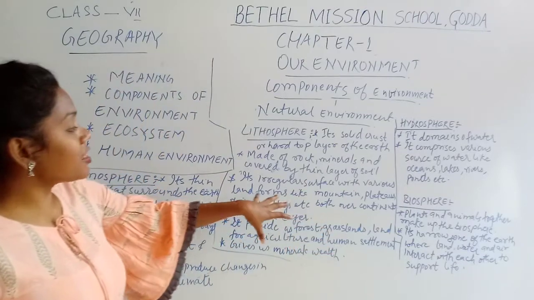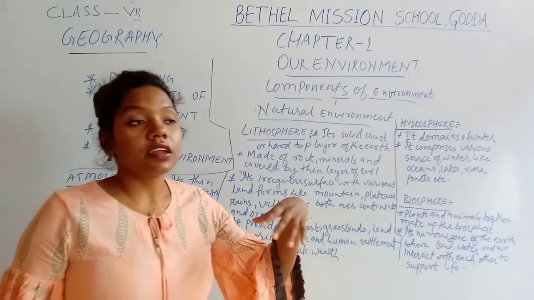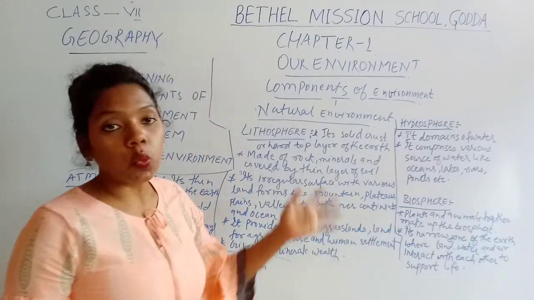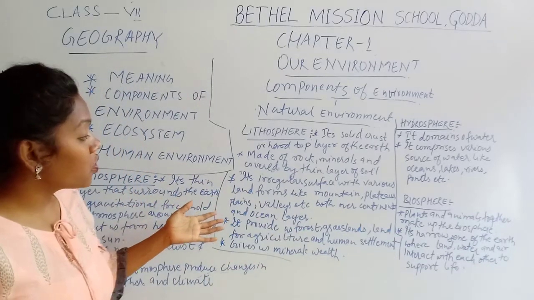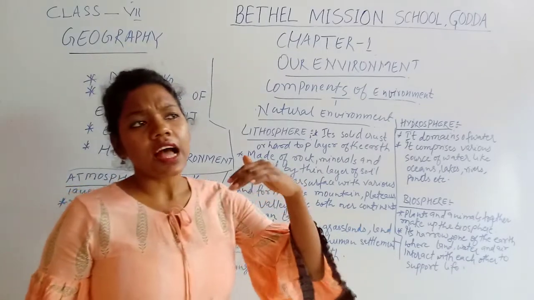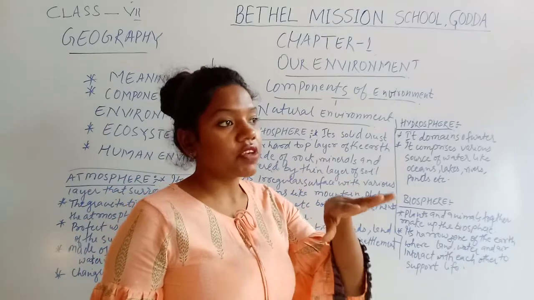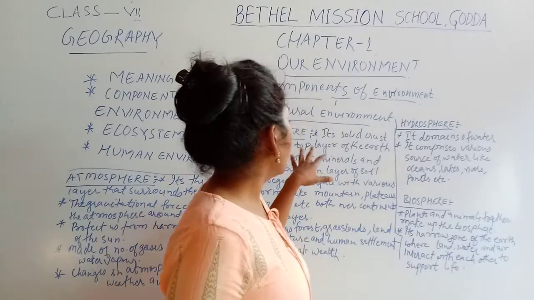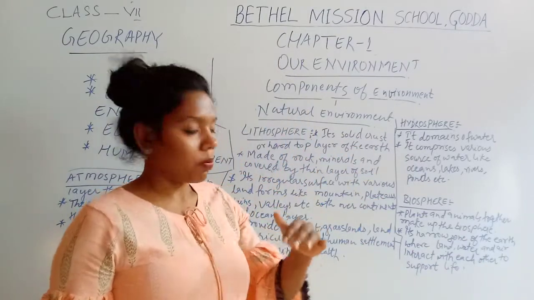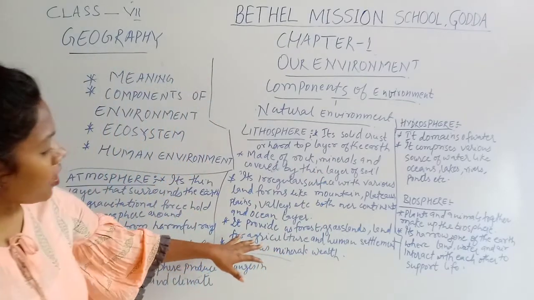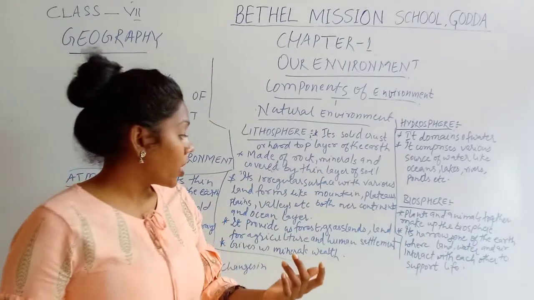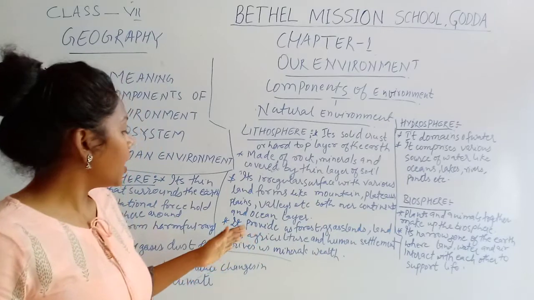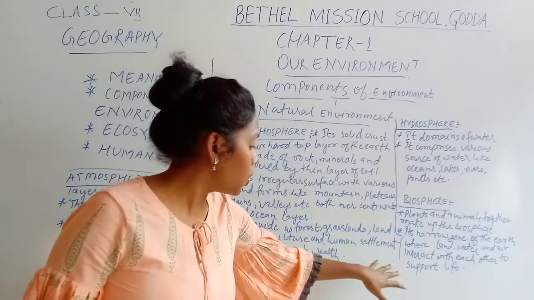That means inside the ocean itself also there are these types of landforms. It can be mountains, volcanoes, plateaus, plains and valleys. So this is how the earth crust, or the layers of the lithosphere, is made up. Another thing is that it provides us forest, grassland and land for agriculture and human settlement.